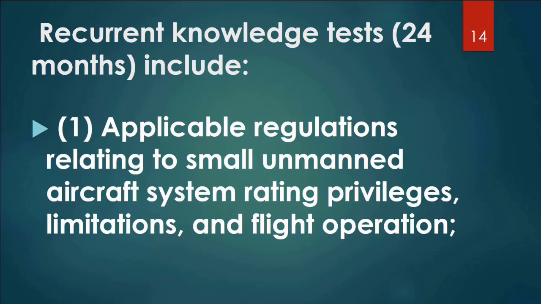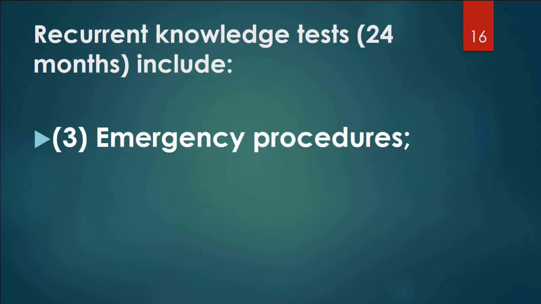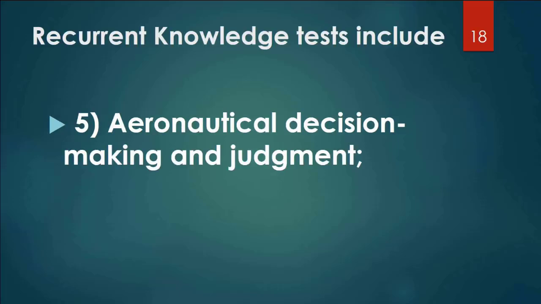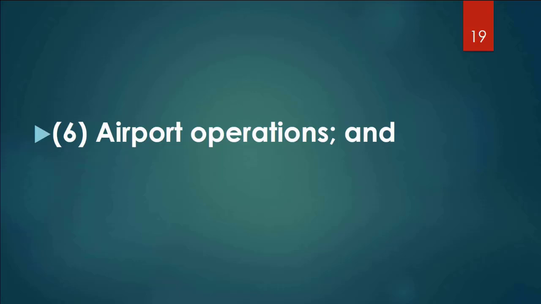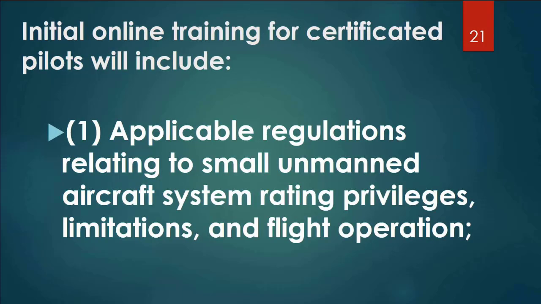Applicable regulations relating to small unmanned aircraft system rating privileges will be included on this recurrent knowledge test, along with limitations, flight operation, airspace classification, operating requirements, and flight restrictions affecting small unmanned aircraft operation. And again, emergency procedures, crew resource management, aeronautical decision-making and judgment, airport operations, and maintenance and pre-flight inspection procedures.